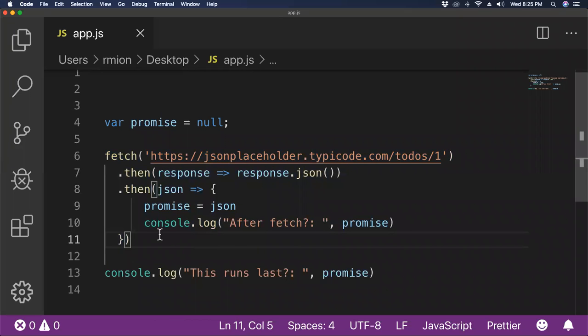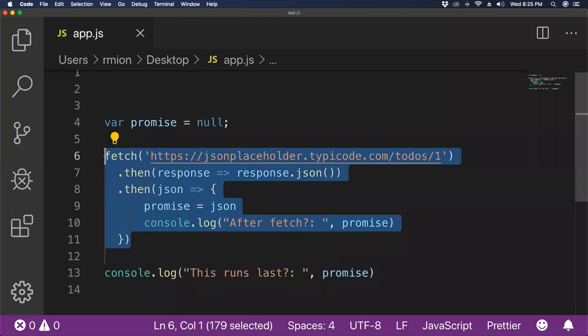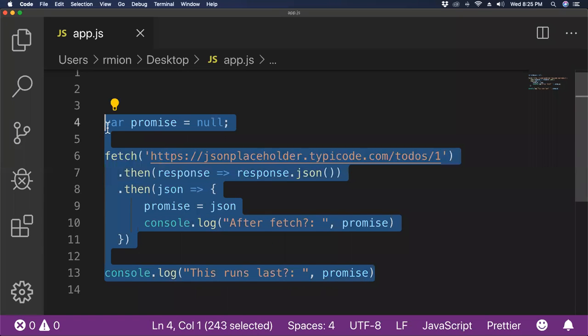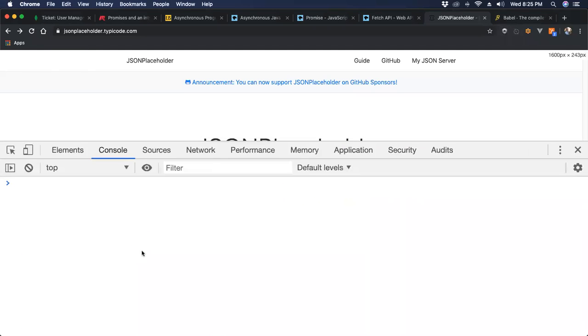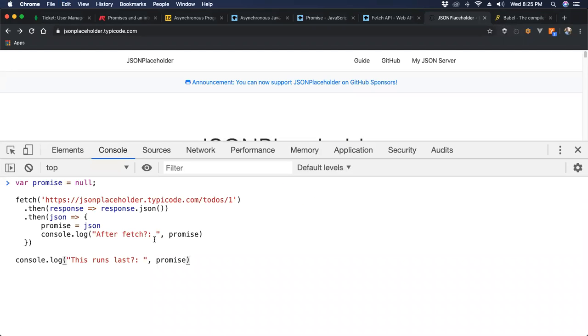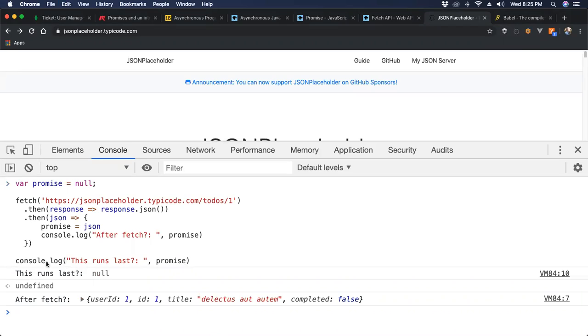So let's kind of see how this works. I have to do it in pieces. In fact, if I just do all of this, and we come over here to the console, I clear it out, let's see what happens. So we paste it all, push enter. I got promise equals null, and then this runs last, happened first. That's what this line is right here. And promise is null at this point.